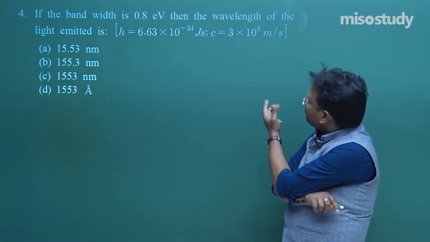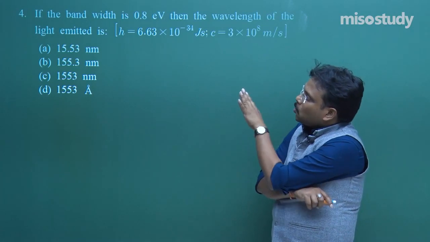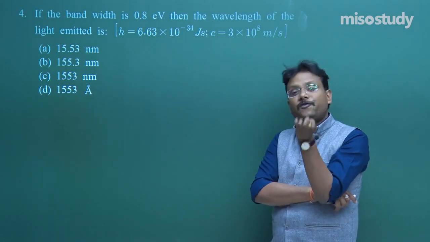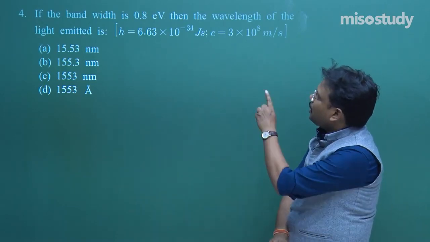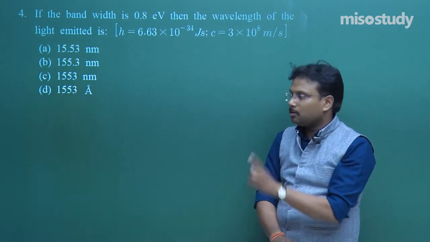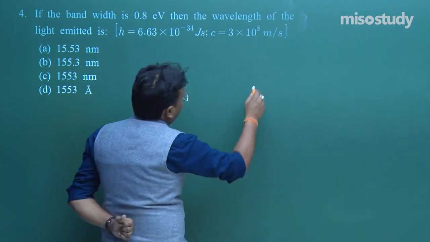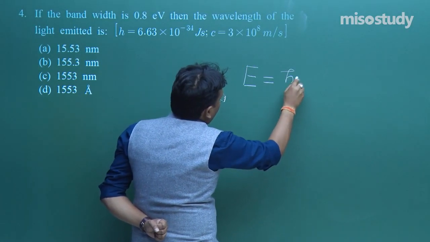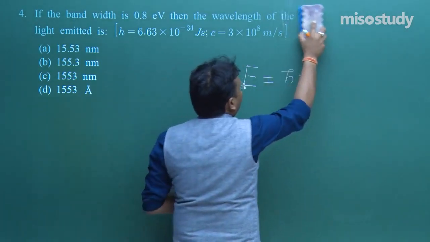If you just start looking at this question from the point of view of your photoelectric effect concepts, you can easily find out, okay, they are in a process to find the wavelength. That's good. So if they are trying to find the wavelength, then nobody can stop me from writing down this formula. Yes, obviously I can write down this formula.